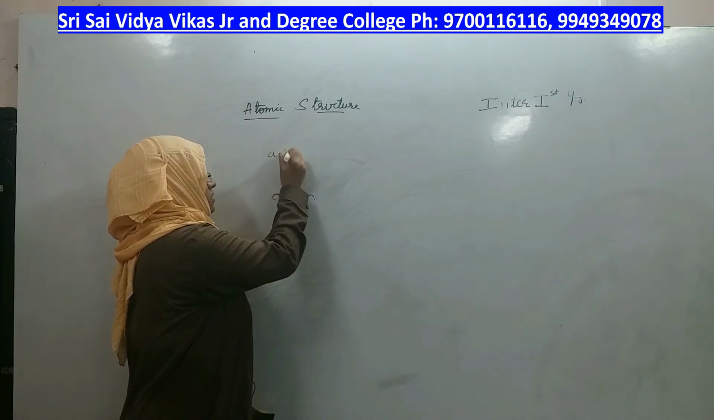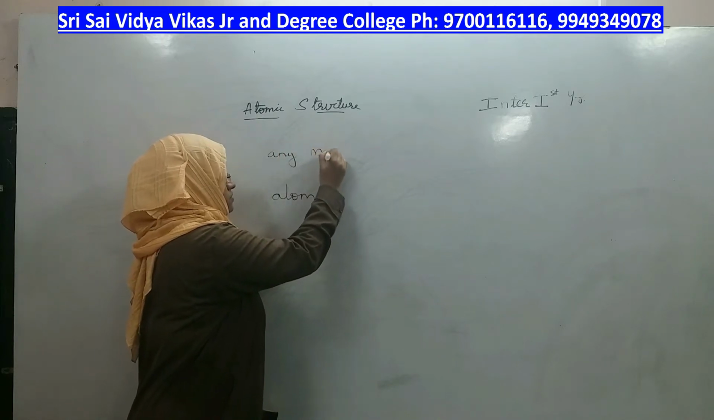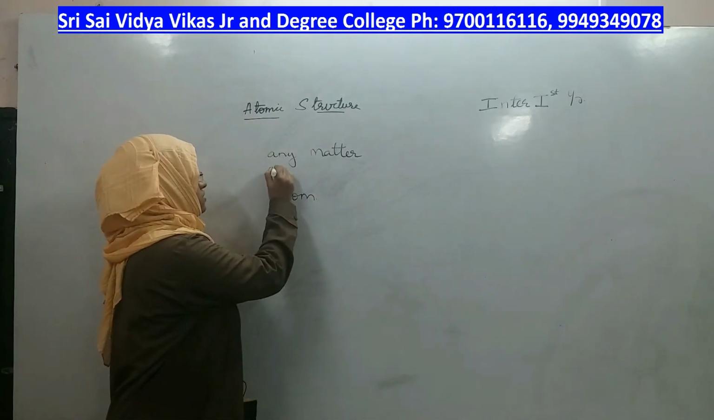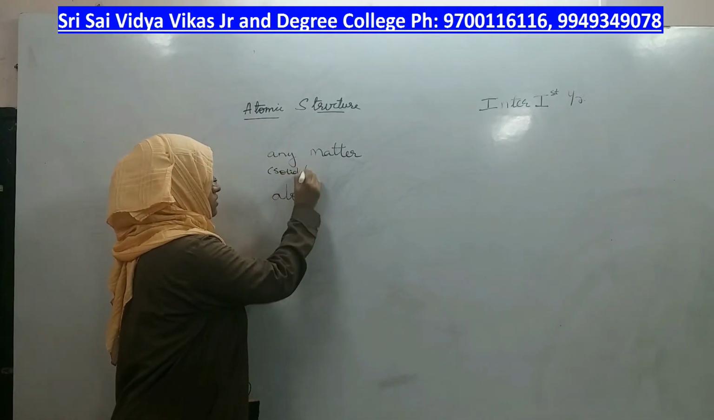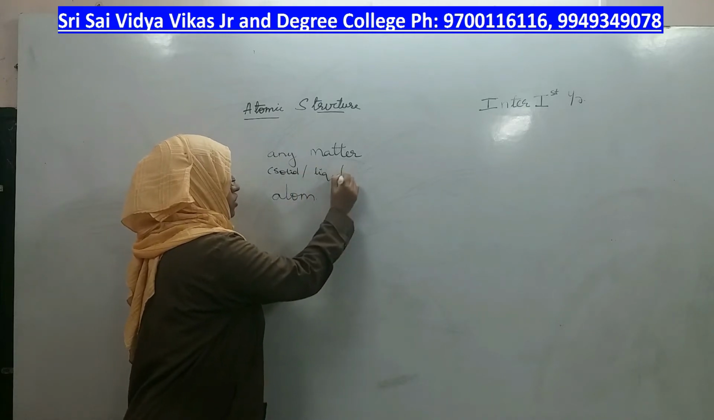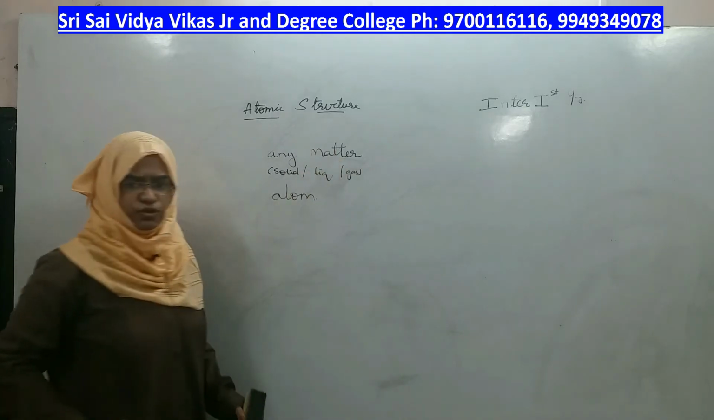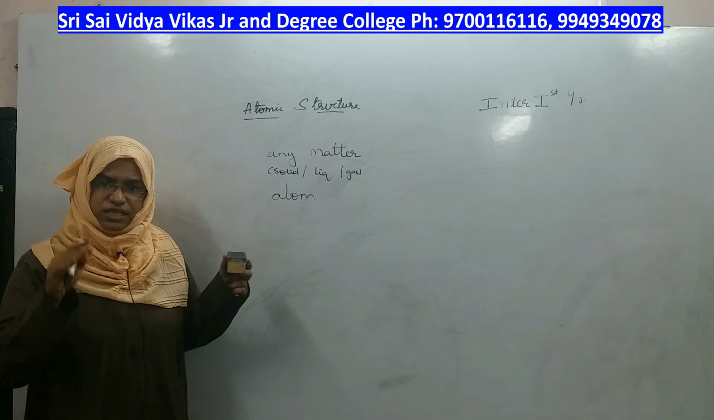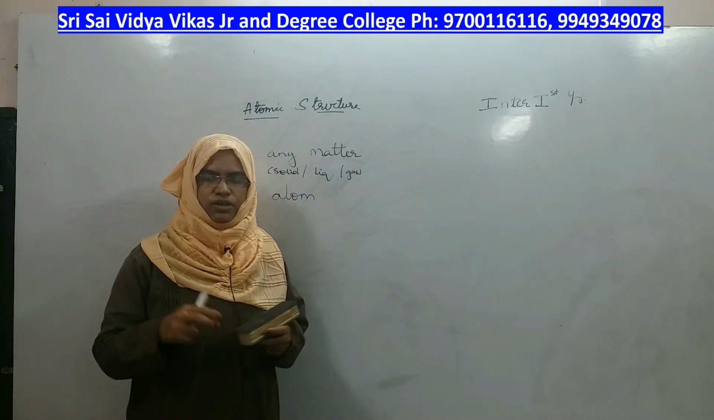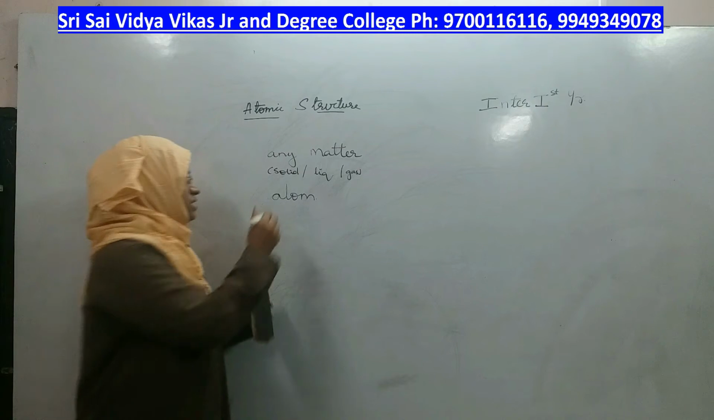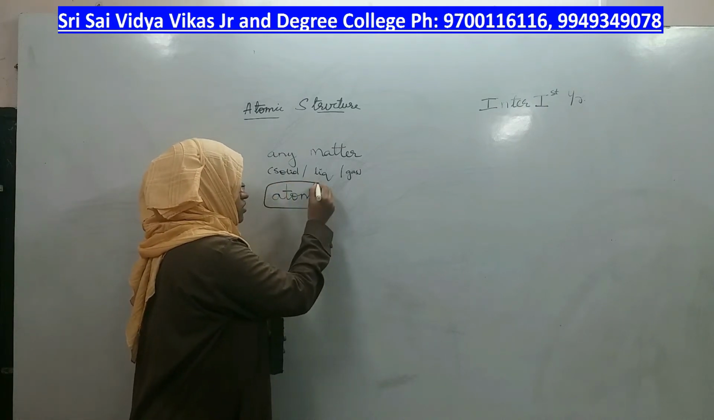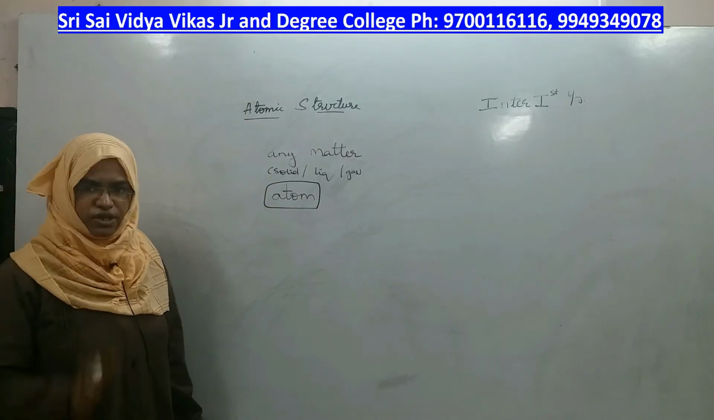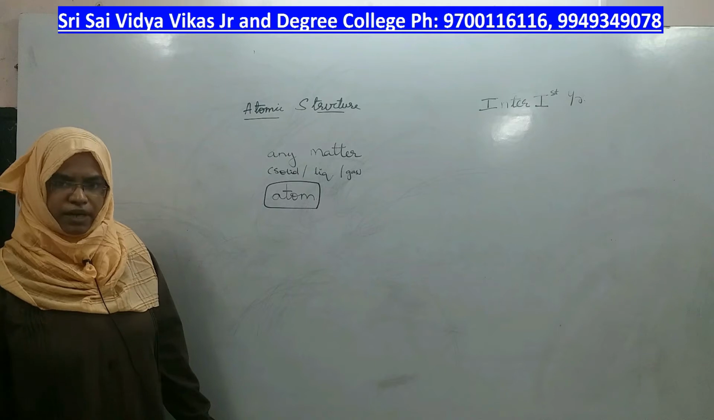Any matter, be it solid, liquid or gas, if you try to break it down into further smaller particles, you will reach a point where you can no longer break it into smaller particles, and that stage is called an atom. And that observation was that you cannot break an atom into further smaller particles.